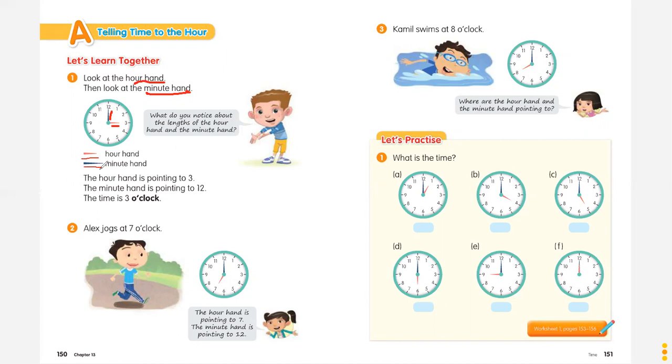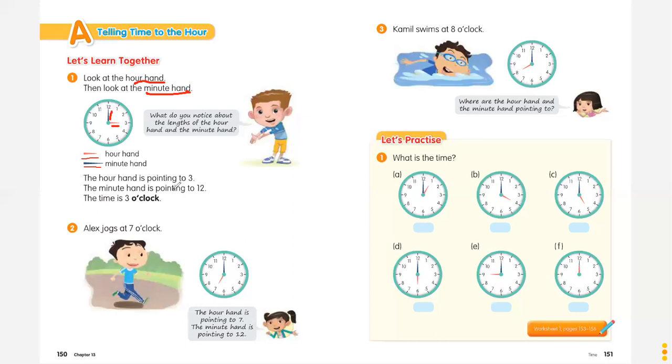So the hour hand is also called the shorter hand, and the minute hand we also call the longer hand. Jadi ingat, jarum panjang disebut minute hand, jarum pendek disebut jarum jam atau hour hand, ya.